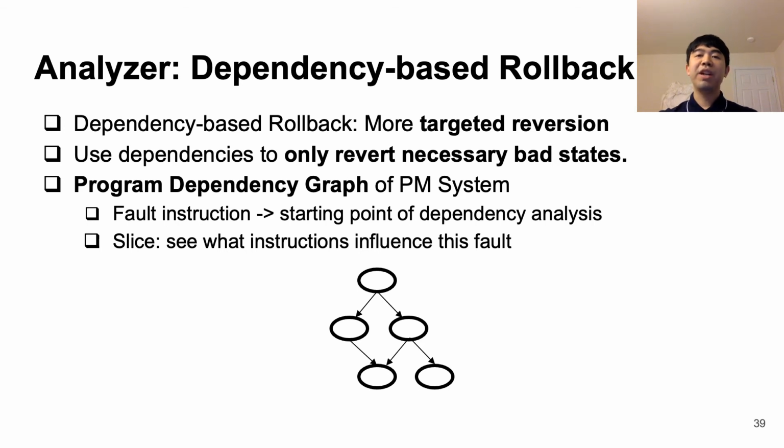The next component is the analyzer. As we talked about earlier in the talk, Arthas needs to only revert bad states and avoid unnecessary data loss. So Arthas' analyzer aims to use dependency-based rollback, where we use static analysis in order to get the data flow and control flow dependencies. In order to actually get these dependencies, we construct a program dependency graph of the PM system, where the instruction that causes the fault is used as the starting point of the dependency analysis, and individual slices of the PDG are used to see what instructions influence this fault.